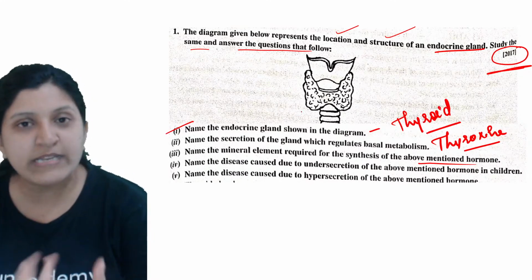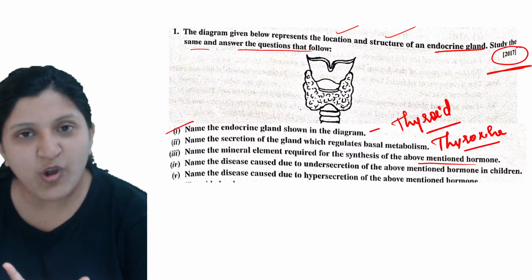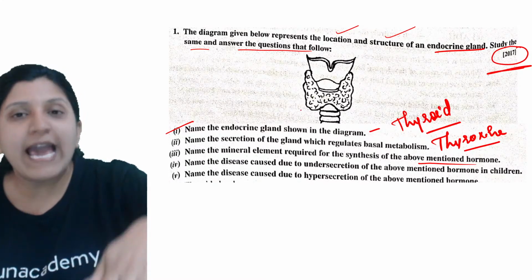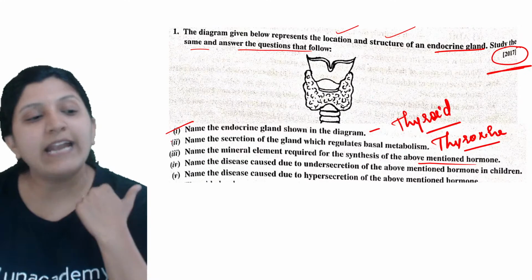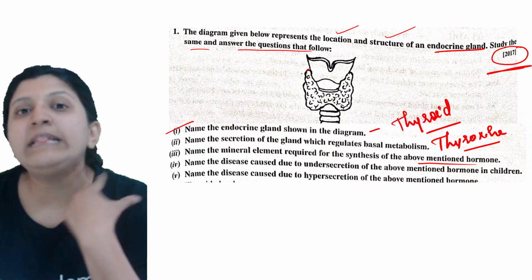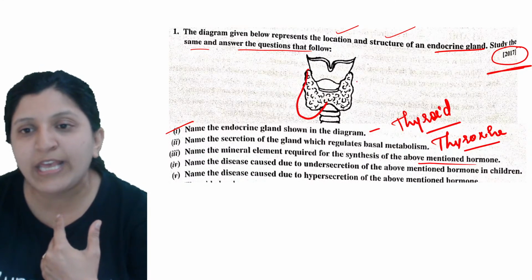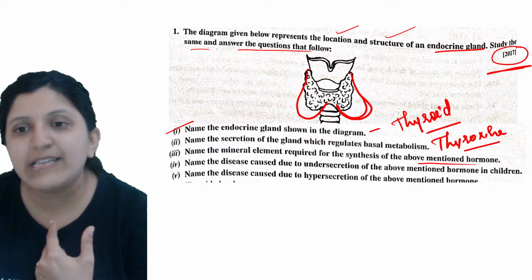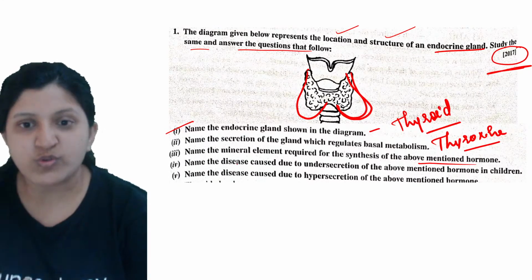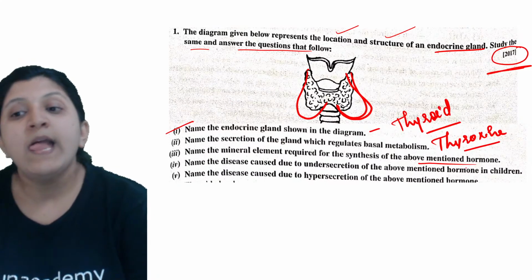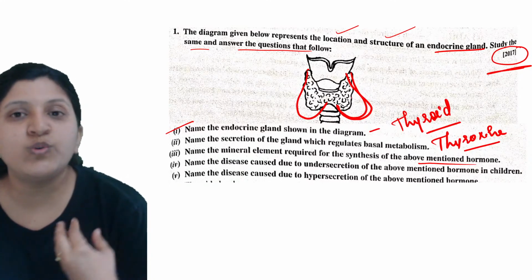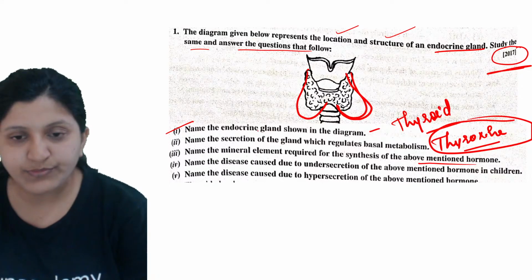What will happen if iodine is not there? There is no thyroxine hormone synthesized. If hyposecretion occurs, simple goiter can develop. Simple goiter is a swelling in the neck region, which you can see as a swollen area in your neck. That is with respect to iodine deficiency. If iodine is not there, there is no hormone production.